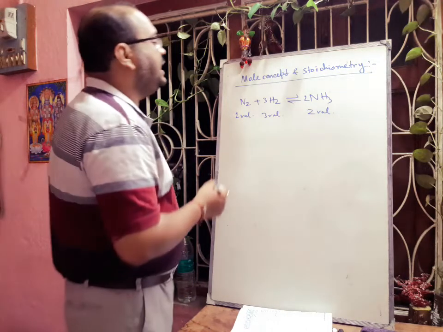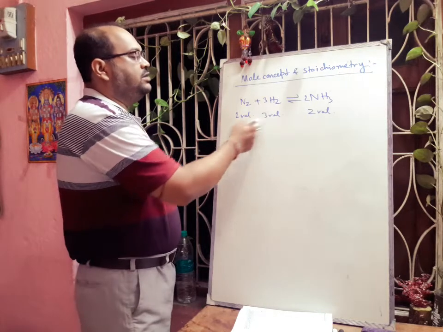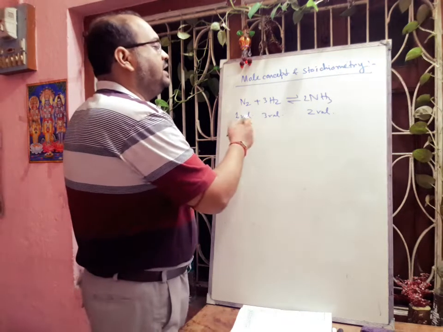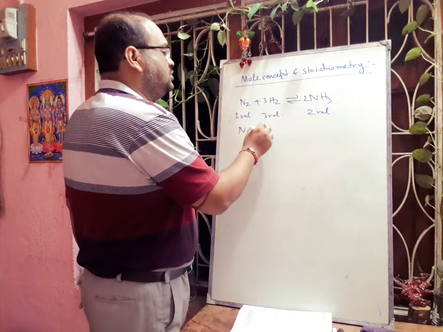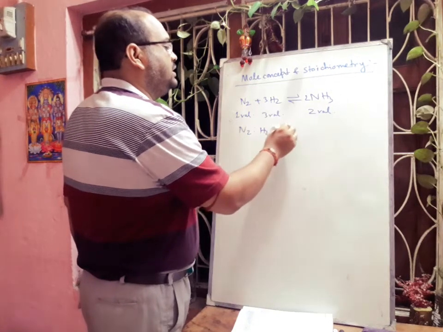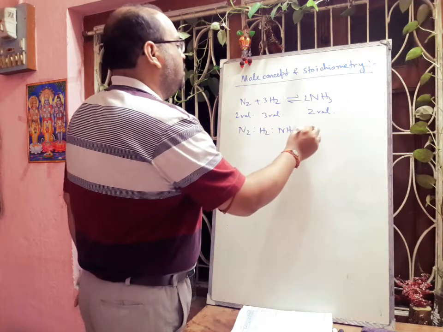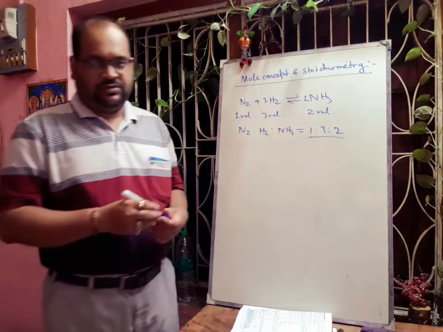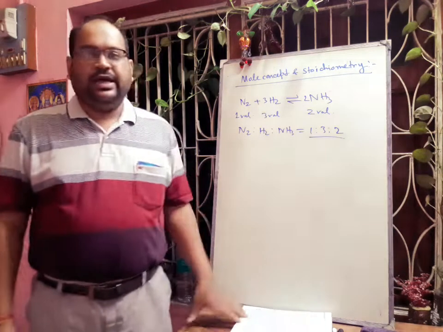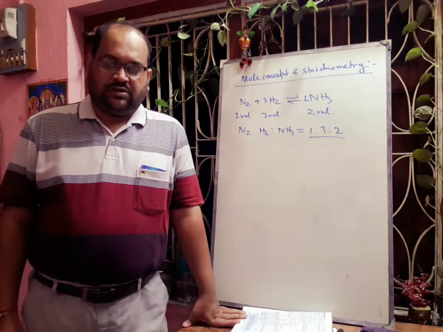Now here if we take the ratio of the reactants, that will be 1:3, or if we take the ratio of the products also, that is N2 is to H2 is to NH3, the ratio will be equal to 1:3:2. That is a simple whole number ratio. So in this way we can easily prove Gay-Lussac's law.